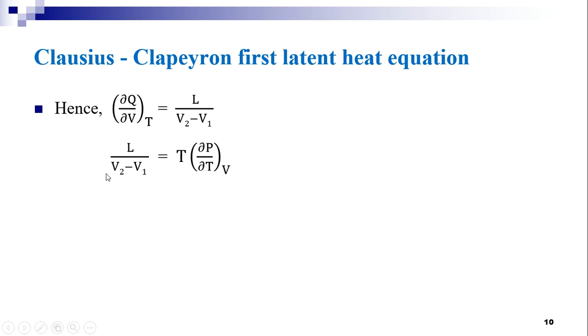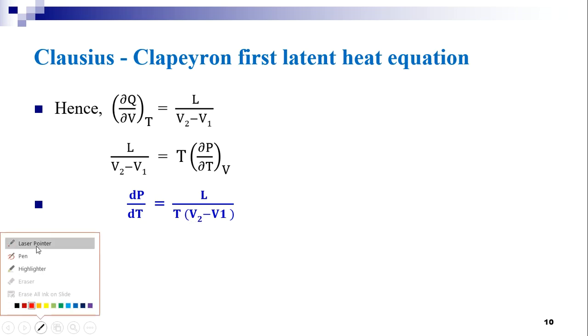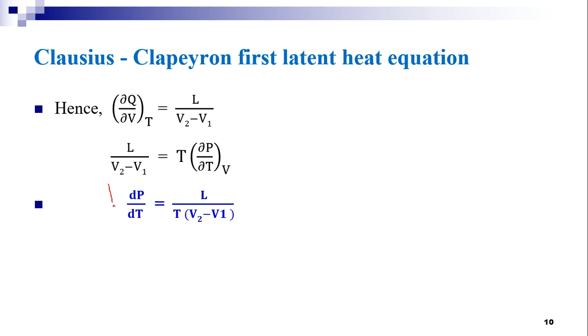That in turn gives us L divided by V2 minus V1 is equal to T ∂P/∂T at constant volume. This gives a very important relation: dP/dT equals L divided by T times V2 minus V1. We call this the Clausius Clapeyron first latent heat equation.